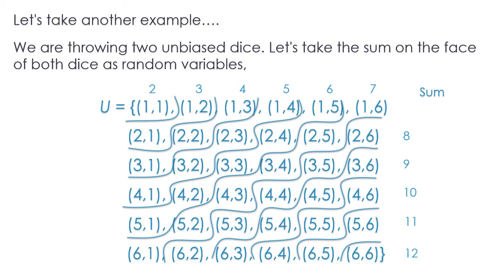So what will be our random variable here? The random variable will be 2, 3, 4, 5, 6, 7, 8, 9, 10, 11 and 12, because the characteristic here is the sum on the faces of both the dice. So these are the values of the random variable.